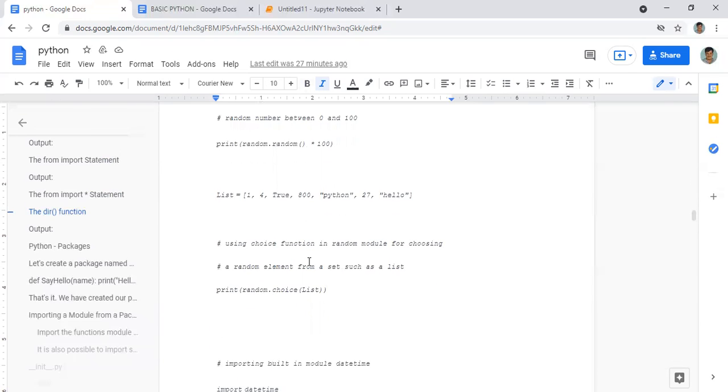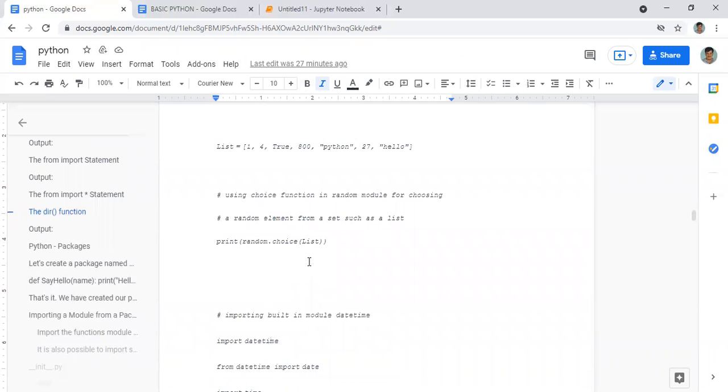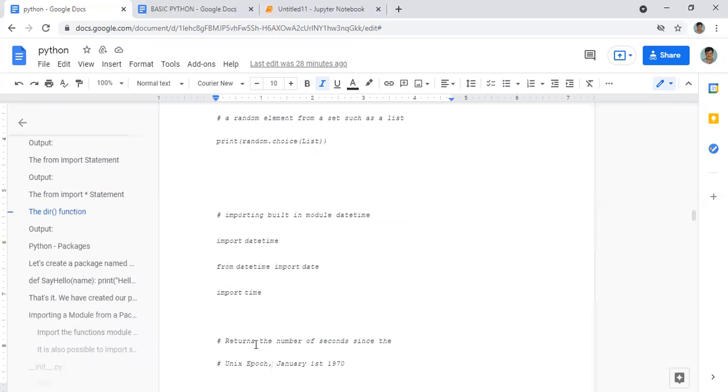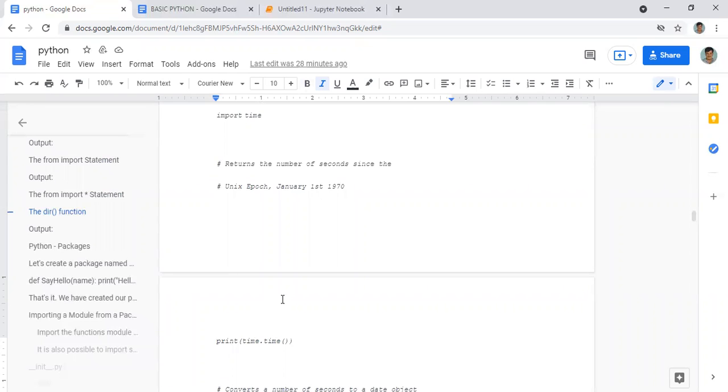Okay, now importing a built-in module, datetime. For date and time functions, we import datetime. Now if you want to show the time, from datetime we import date, and then import time, like that. Each one we have imported. Now what we can do is this command, print(time.time). If you give this, it will print the time since January 1st, 1970.